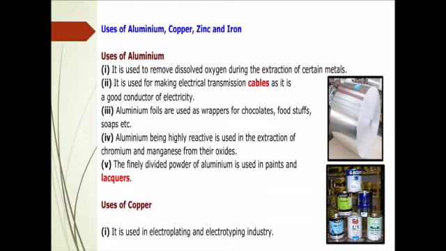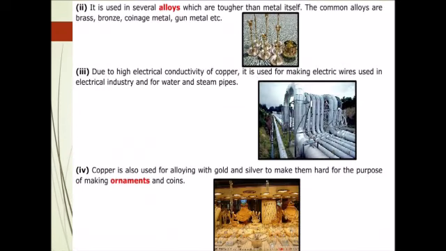Next, use of copper. It is used in electroplating and electrotyping industry. It is also used in several alloys which are actually tougher than the metal. The common alloys where copper is used are brass, bronze, coinage metals, gunmetal, etc. It is a very good conductor of electricity.